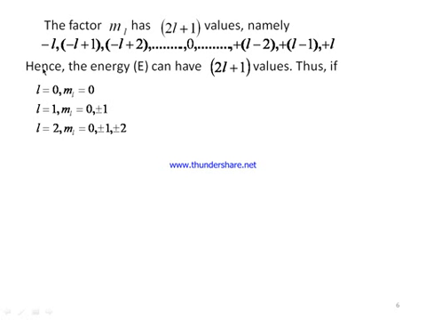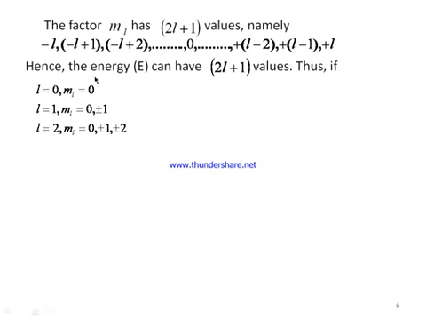Now if ml has 2l plus 1 values, therefore energy can also have 2l plus 1 values, as ml is related with energy.